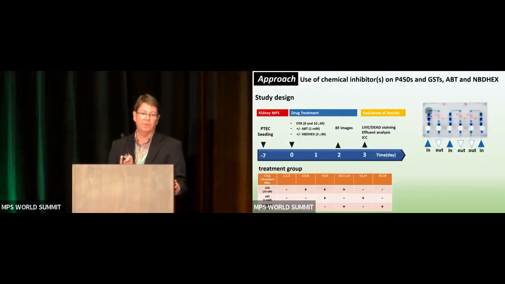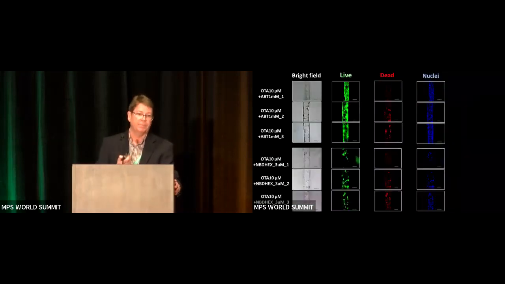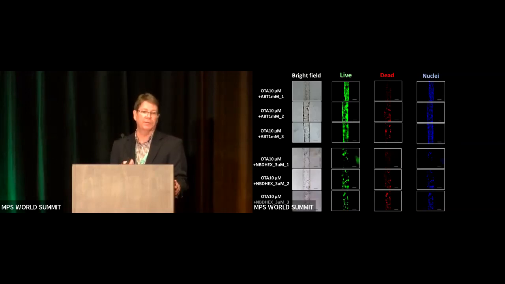And so this is just a simple study design, dosing MPS systems with various concentrations of OTA, ABT, and NBD-hex. And in this case, the readouts are simple: looking at effluent biomarkers as well as live/dead imaging. So in this stain here, we've got four different stains. We've got bright field, where you can see the kidney tubule. You've got a live/dead stain, which is calcein AM for live, propidium iodide for dead, and total number of nuclei gets stained by DAPI.